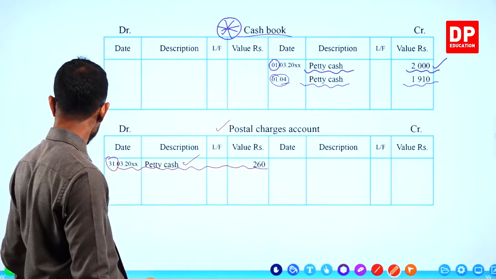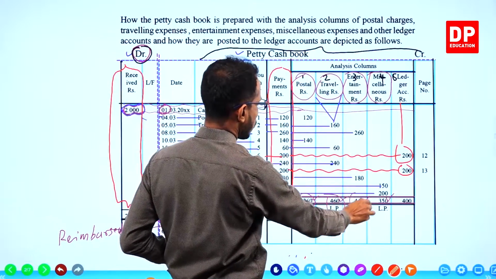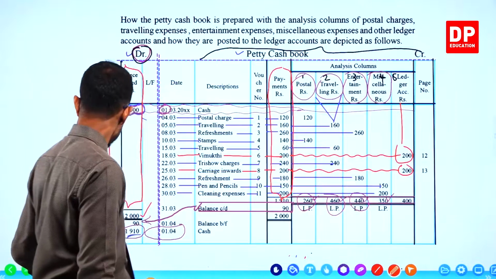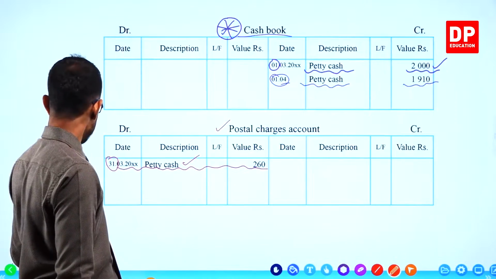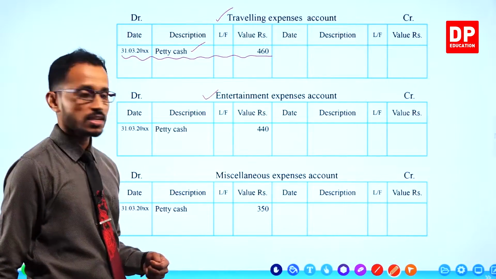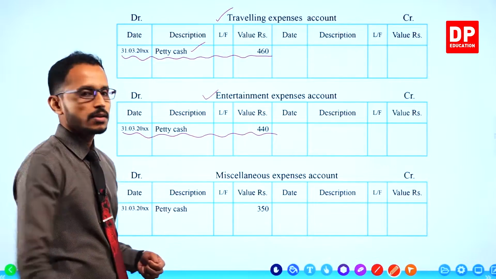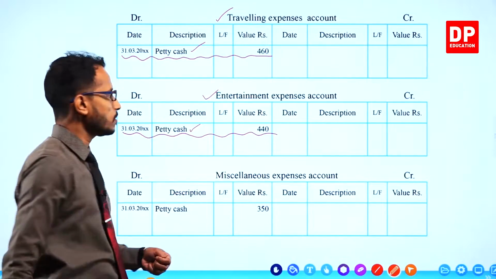Next analysis column, entertainment column, total is 440. Draw a separate individual ledger account called entertainment expenses account. Debit that 440. Description, petty cash.